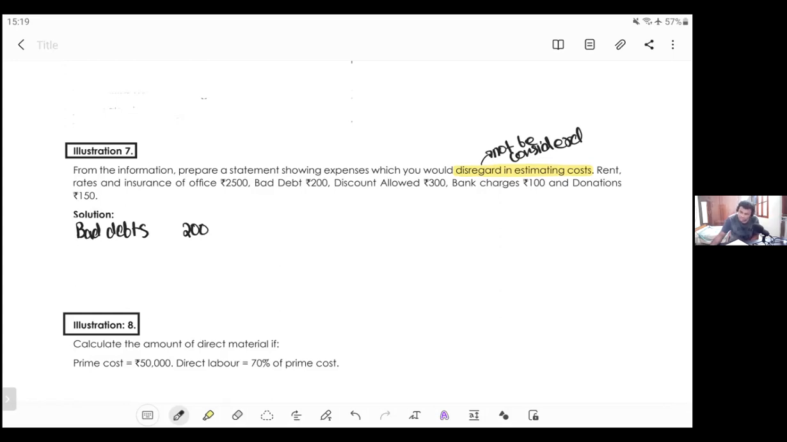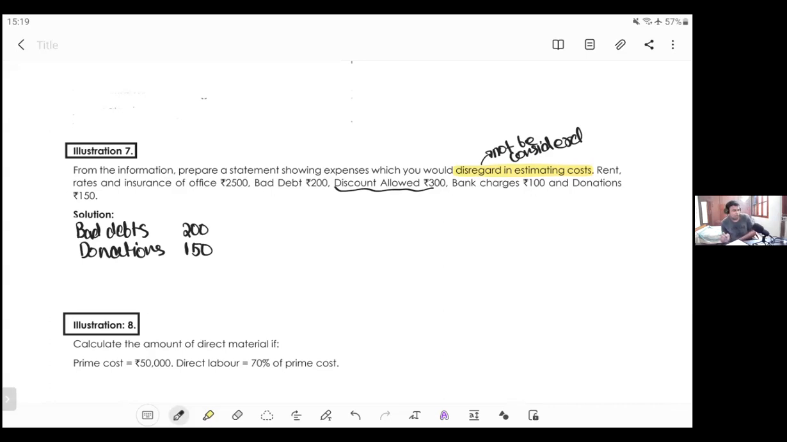Bank charges? Yes, we'll consider it as it is related to administration expenses. Donations? Do we consider donations? No, we don't consider donations. How much are donations? 150. Discount allowed 300. Now, we are not sure whether this discount allowed is towards the product or towards some other thing.